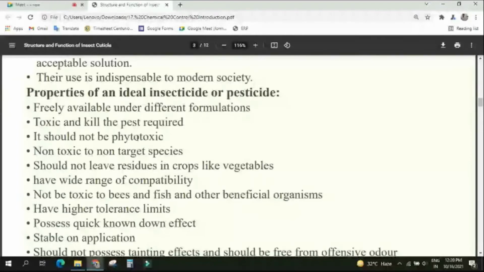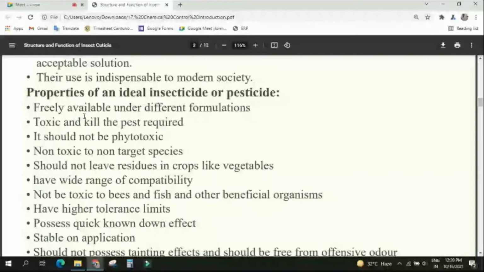Now you see the properties of an ideal insecticide or pesticide. That means what should be the quality of an effective pesticide. First: freely available under different formulations. In farming, different situations exist. Some insecticides have to be applied in water, some on the soil, some on the plant surface, some in cracks and crevices.